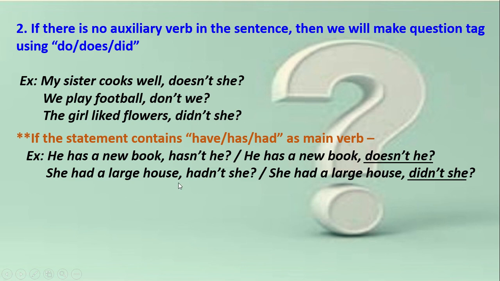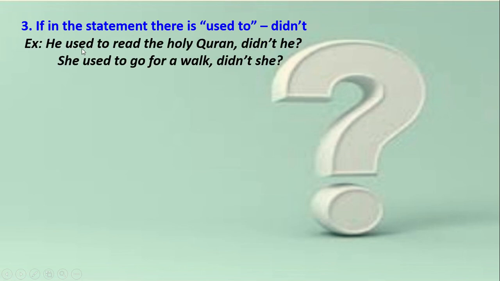She had a large house. Hadn't she? Or we can write, didn't she? Both ways are correct here. Here comes number 3. If in the statement there is used to, that means the modal verb used to is present in the statement, then in the tag we will use didn't. Look at the example. He used to read the Holy Quran. Didn't he? She used to go for a walk. Didn't she? You must remember this is an exceptional use: if there is used to, we'll make the question tag with didn't.